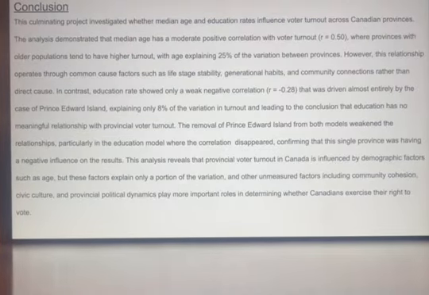In conclusion, this analysis demonstrates that median age has a moderate positive correlation with voter turnout, operating through common cause factors rather than direct causes. However, education rate shows no meaningful relationship with provincial voter turnout. The weak correlation was driven almost entirely by the unusual case of PEI.